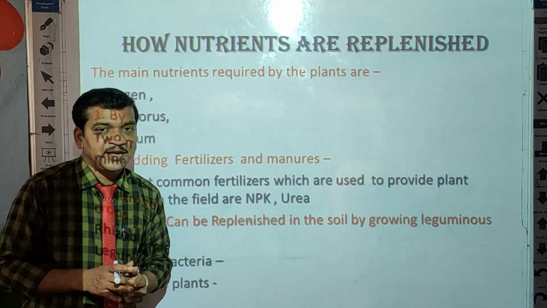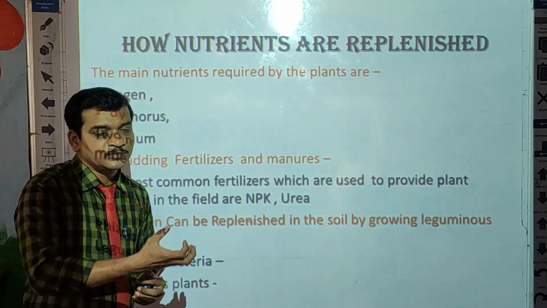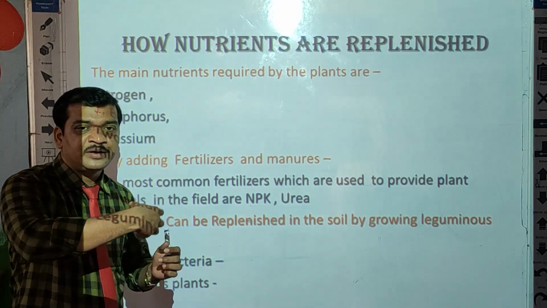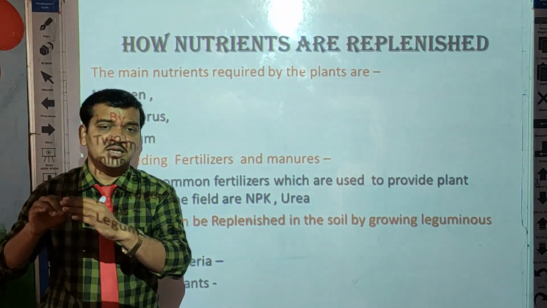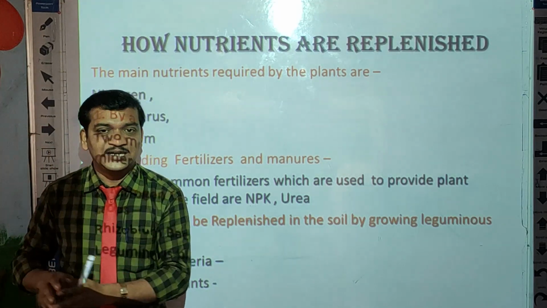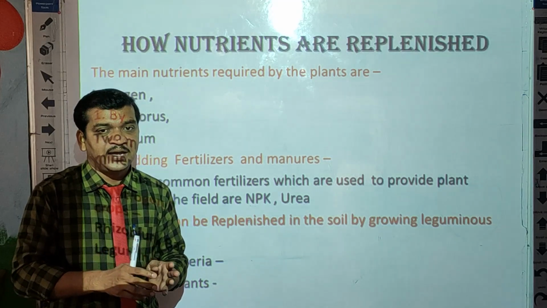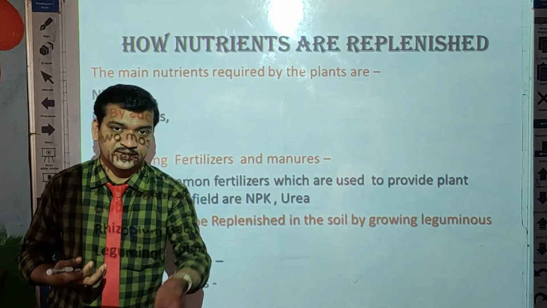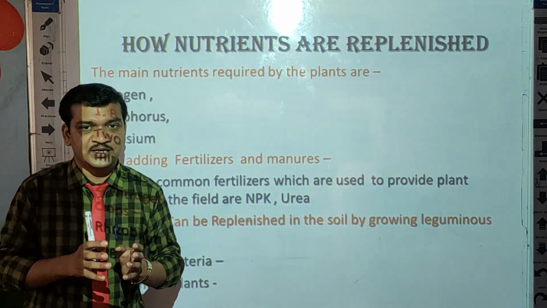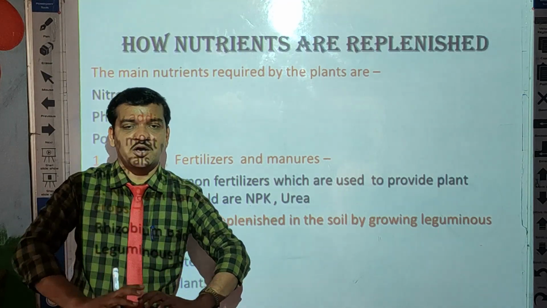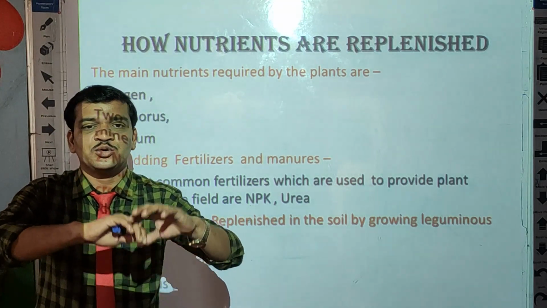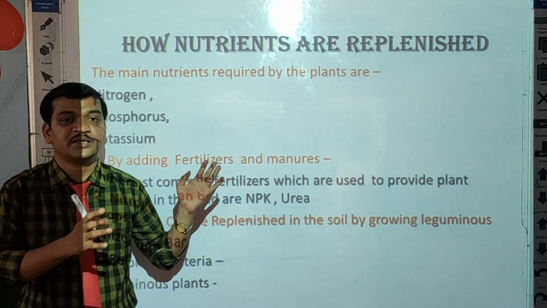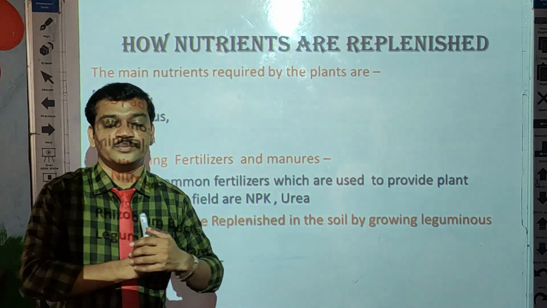So rhizobium bacteria provides some nitrogen for the growth of the plant, and some nitrogen mixes into the soil, and that's why the farmer need not add nitrogen later. Suppose this year he is growing leguminous crops in his field, so next year there is no need to add nitrogen in the field where the leguminous plants were grown.